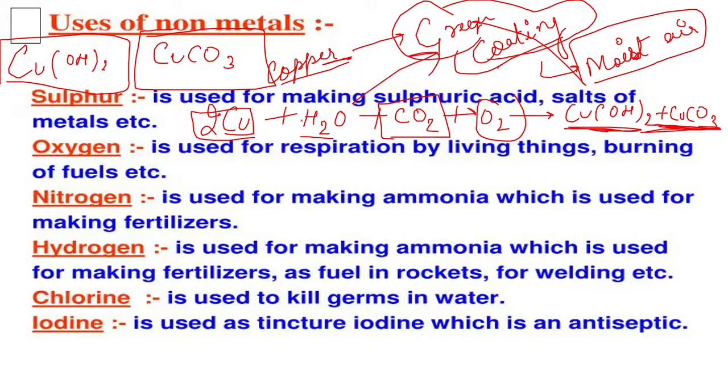Nitrogen is used for making fertilizers. Hydrogen is used as a fuel in rockets, and also for making fertilizers. Chlorine is used for killing germs. Many times we also add fluorine tablets in the water, it purifies the water, but a large amount of fluorine is not good. So chlorine is a kind of non-metal. If we talk about iodine, iodine is used as an antiseptic. We generally use iodine because it is an antiseptic.